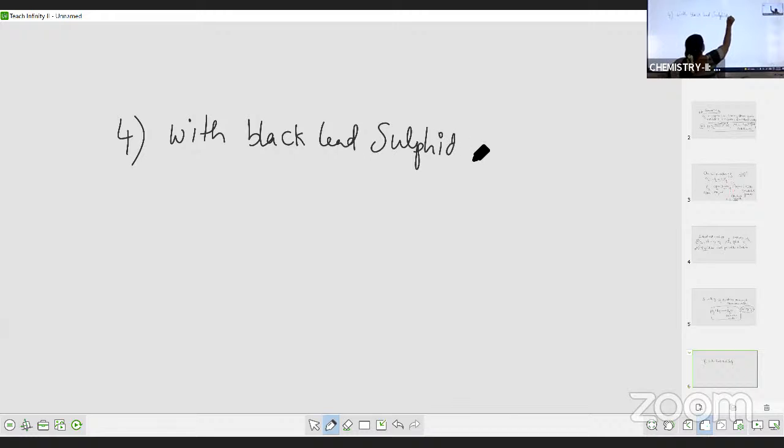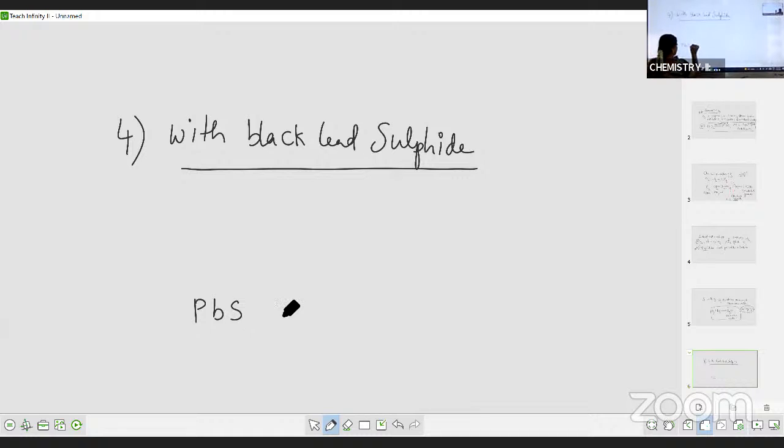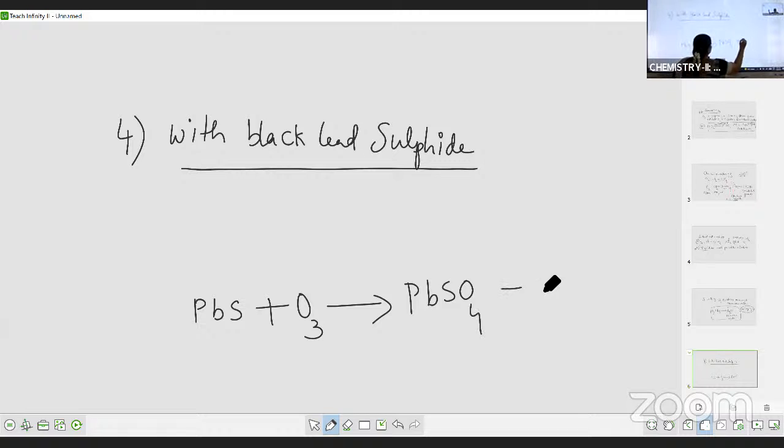What is happening to this black lead sulfide? So PbS, the formula of lead sulfide is PbS. I'll explain why it is PbS. PbS plus O3 will give rise to PbSO4 plus O2.